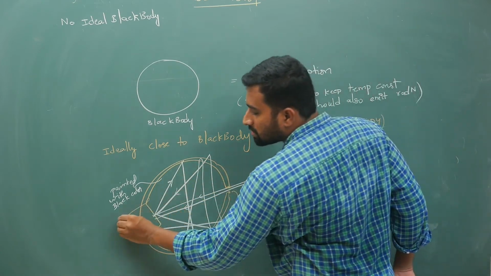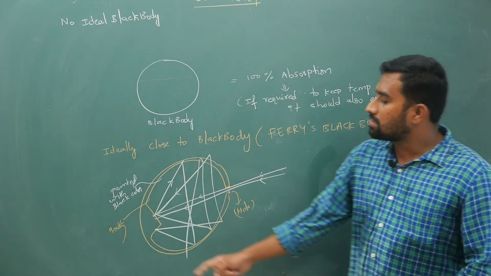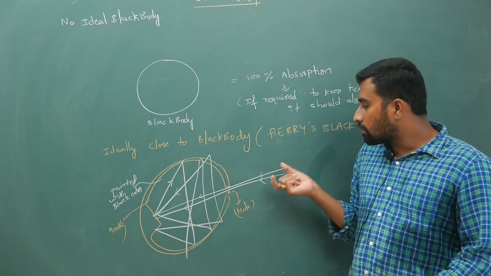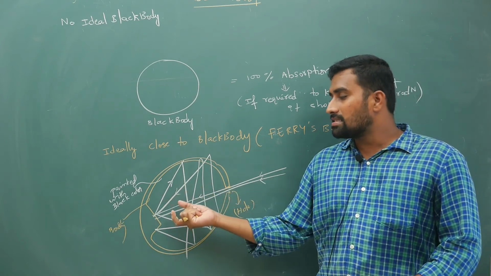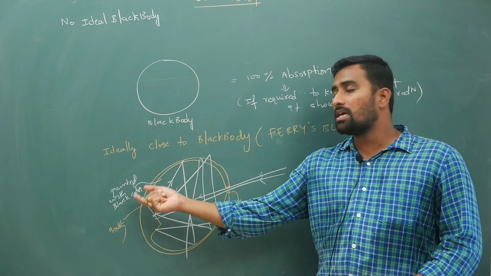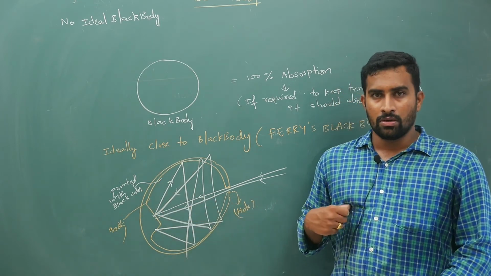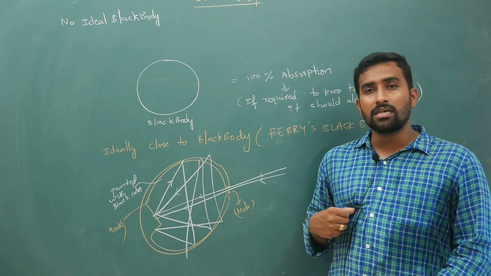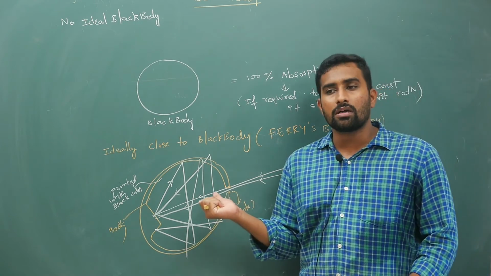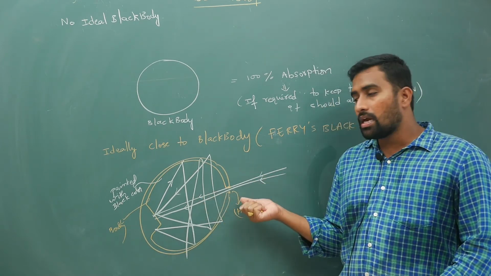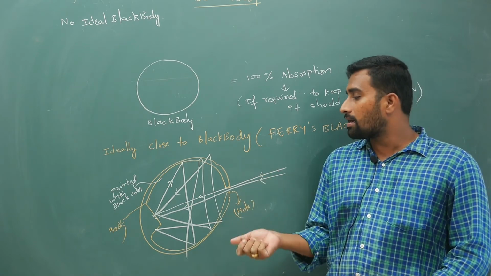This body portion is not your black body, because to assume this as a black body, if you keep sending in heat energy like this through this hole, how much energy it absorbs, that will automatically be sent out. Your body is not the black body here, your hole is the black body. To keep the temperature constant, how much energy it takes, that much it will release. So here I am talking of this hole. Your hole is a black body because it is absorbing 100%.